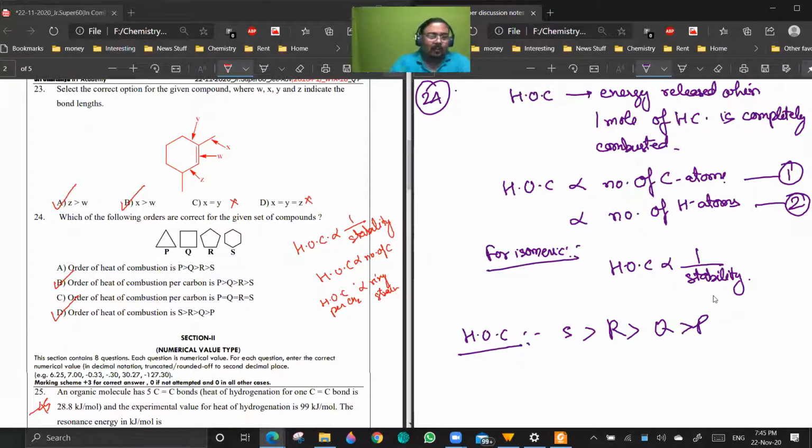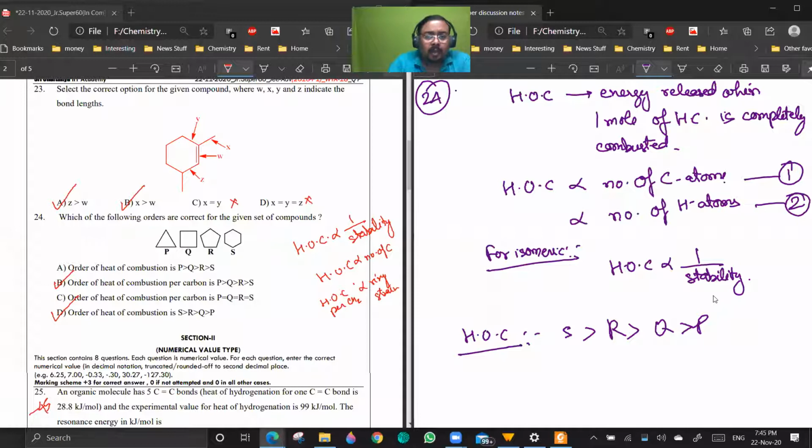Now you see, when you're talking about stability comparison, you can't compare the heat of combustion for stability if the ring size is different. Even if cyclohexane is more stable, because ring strain is very less, due to the fact that it has 6 carbon atoms, it will definitely have more heat of combustion. So although we use the heat of combustion because it has more number of carbon atoms.